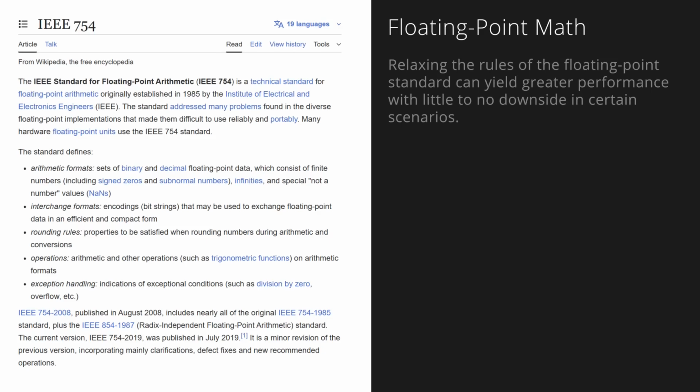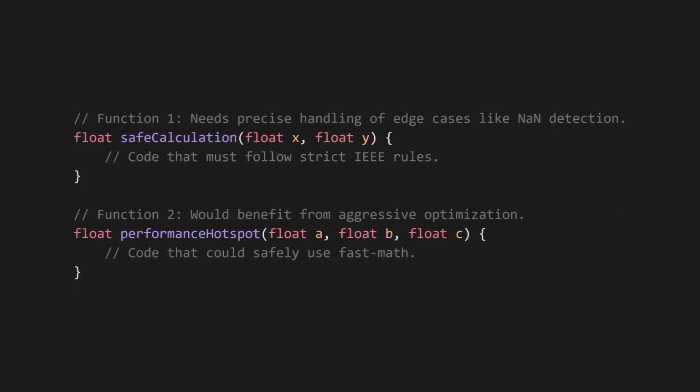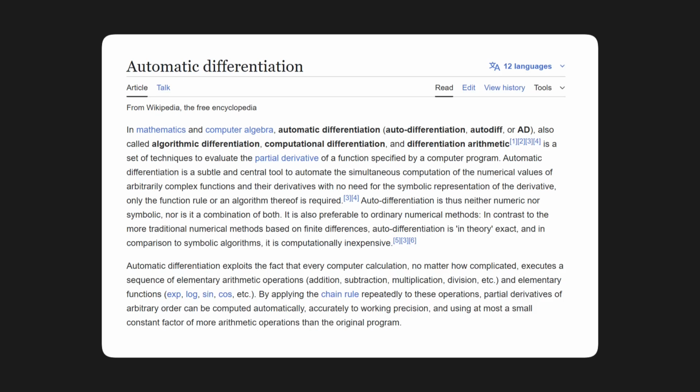Another example is floating point math. There are ways to improve the performance of floating point math by relaxing the very strict rules of the floating point standard. Some compilers have a flag to enable this performance boost, but it applies it indiscriminately across the entire codebase. There's no simple way to selectively turn it on for some functions but not for others. There's also no built-in support for auto-differentiation, which is crucial for many modern algorithms, particularly in machine learning. It's a technique for efficiently computing derivatives, but for maximum performance and practicality, it needs to be integrated directly into the compiler optimization pipeline.